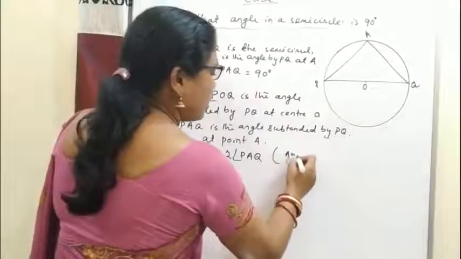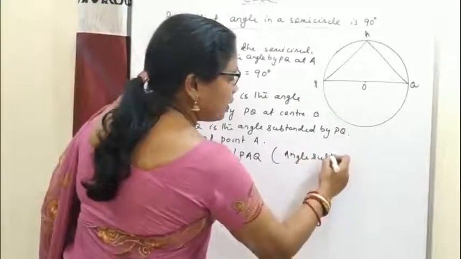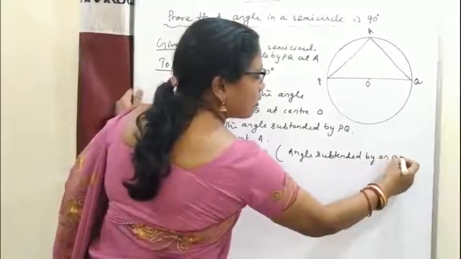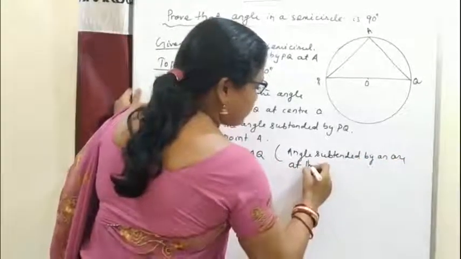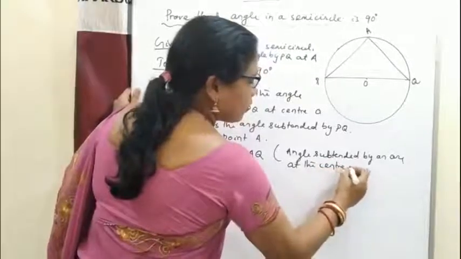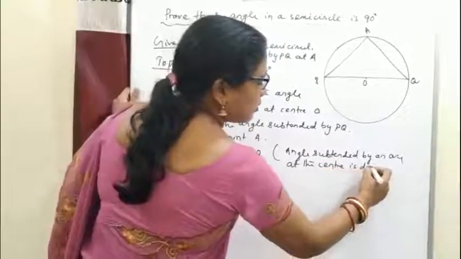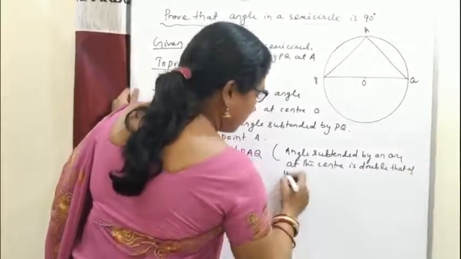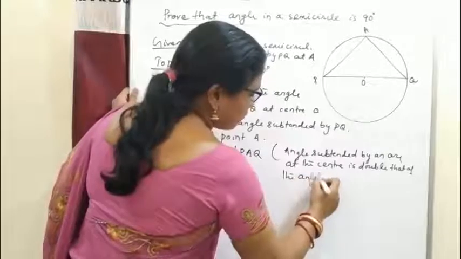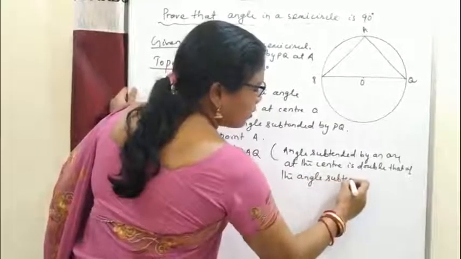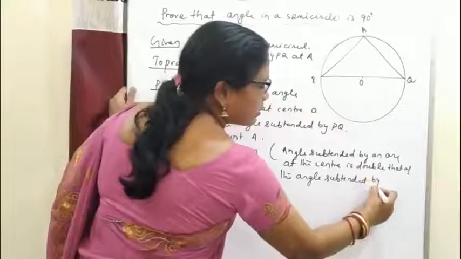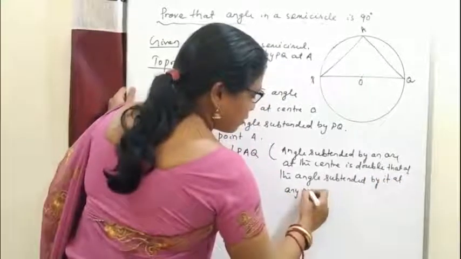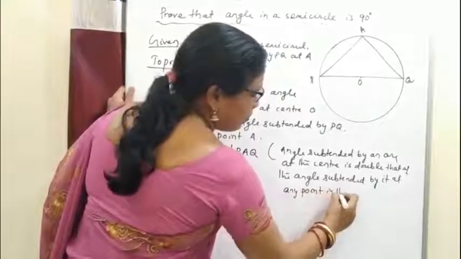That the angle subtended by an arc at the center is double that of the angle subtended by it at any point in the remaining part of the circle.